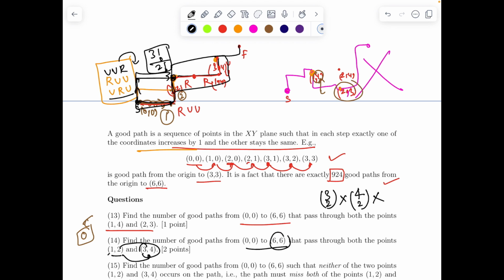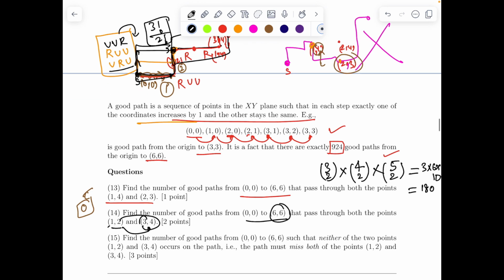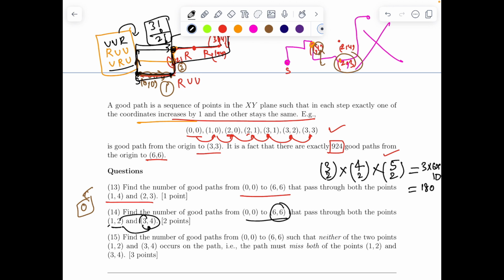And again from 3,4 to 6,6 we have 3 units along x and 2 units along y. So in total 5 moves. Out of 5 moves I can select any 2 to be right or up. So in total we have 3 into 6 into 10, and that gives you 180 as the answer for question 15. Let's see question 15. Find the number of good paths from 0,0 to 6,6 such that neither of the 2 points 1,2 and 3,4 occurs in the path. That means the path must miss both these points.